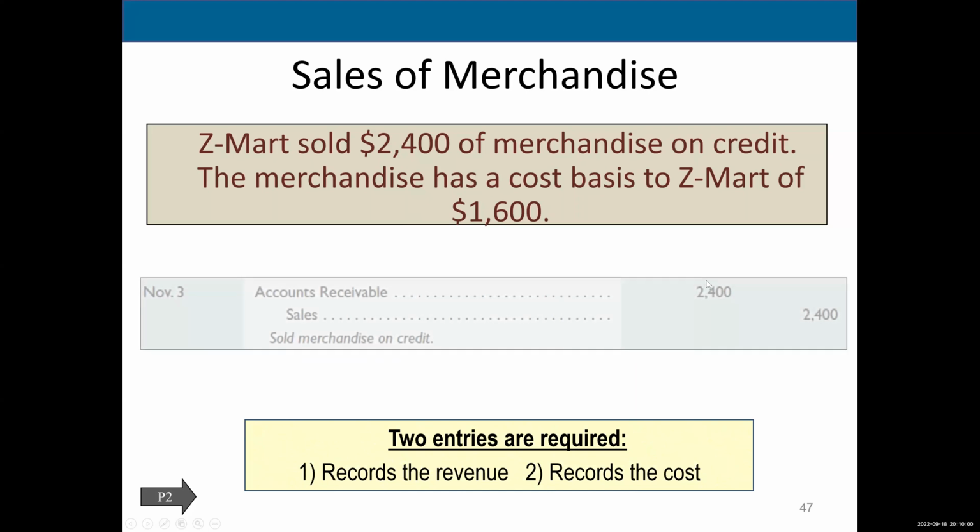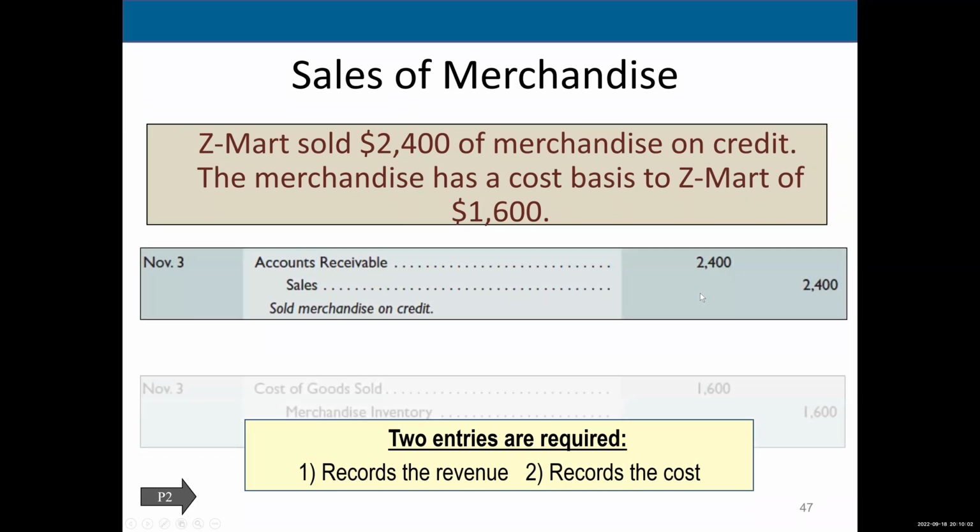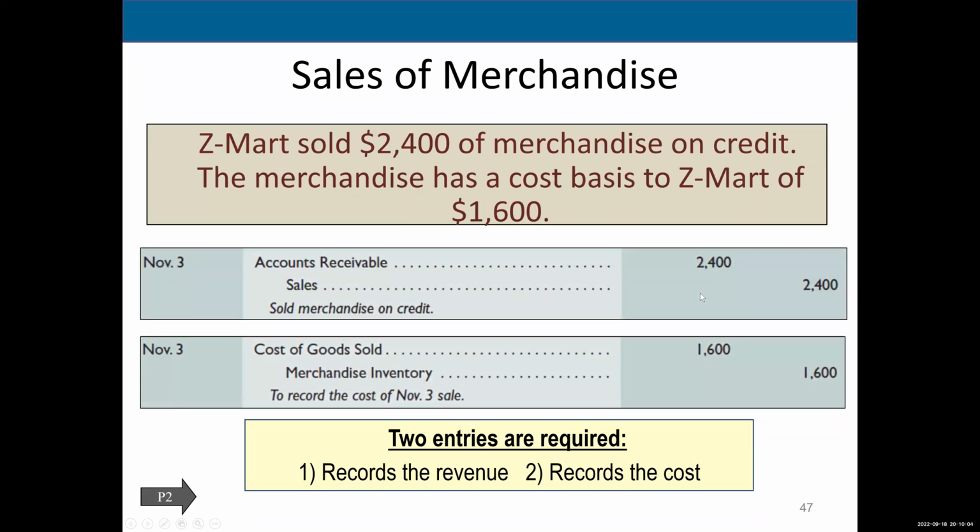Well, we're going to have actually two entries here, right? The first one is to record the sale, the core of the revenue. So we're going to record that we sold merchandise, made the sale of $2,400, and now our customer owes us $2,400. Debit accounts receivable, $2,400. Credit sales, $2,400.